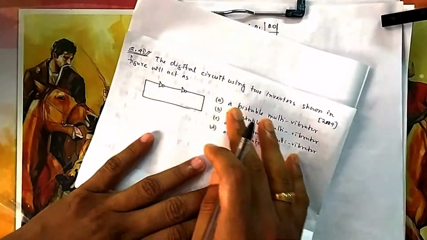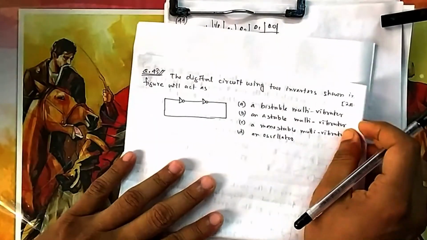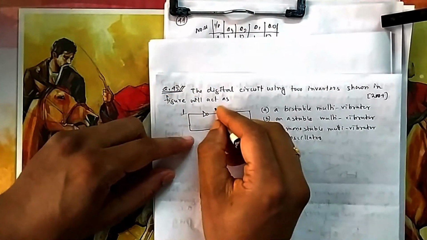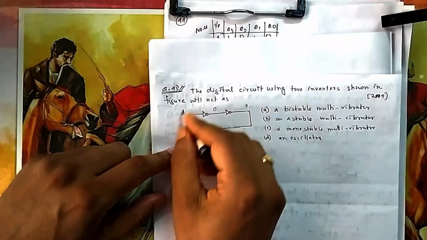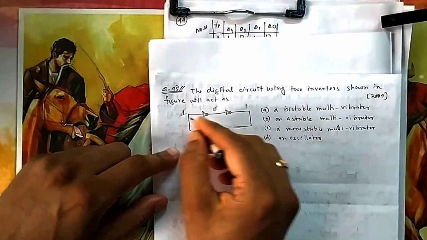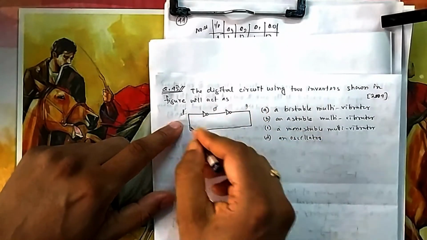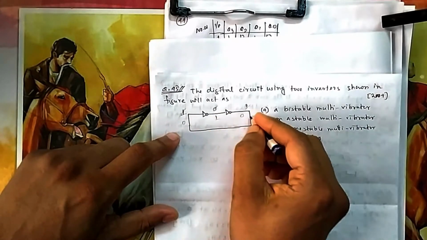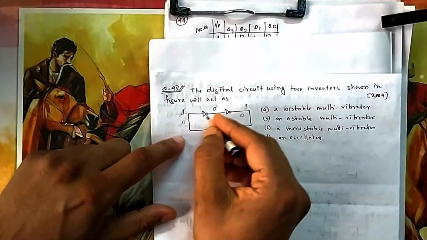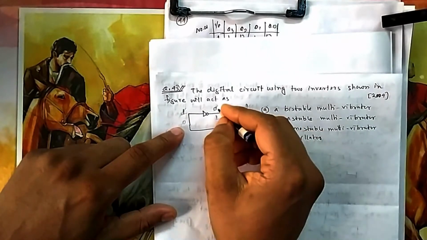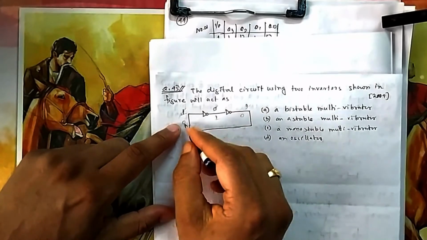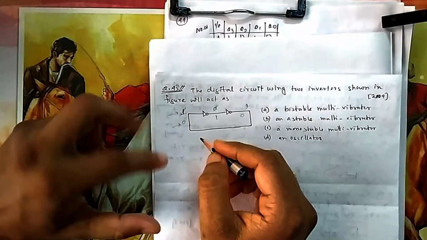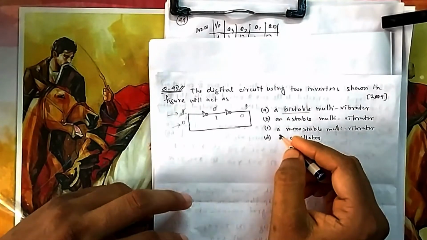Next question: the digital circuit showing two inverter cells in the figure will give what? If you suppose you give 1 here, then it will be 0 here, and 1 here. So it will be stable, it will remain at 1. This is one stable state. If I give 1, it is remaining at 1, it is not changing. If I give 0 here, then this is 1, so it will also remain 0. So this loop will continue and it will remain at 0. If I take output here, it will be always 1. So if I give 0 as input, it is stable. If I give 1, it is also stable. So it is stable in both these states, which is nothing but a bistable multivibrator.